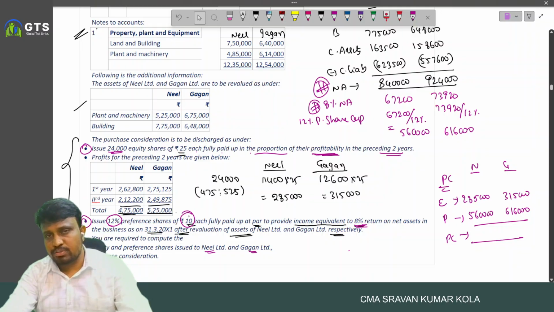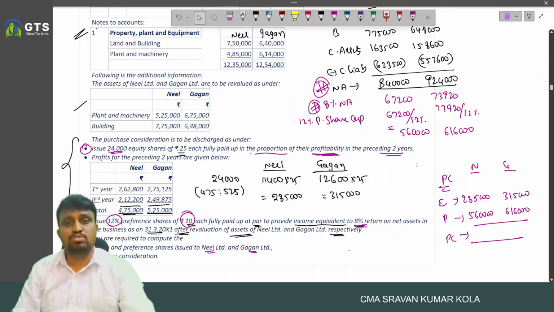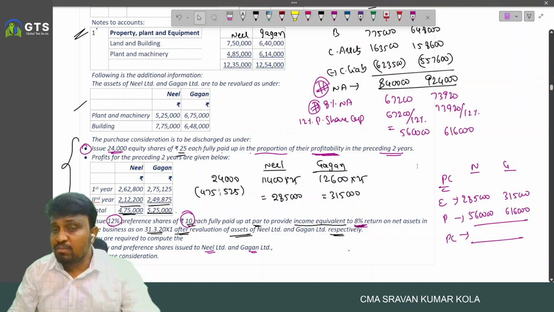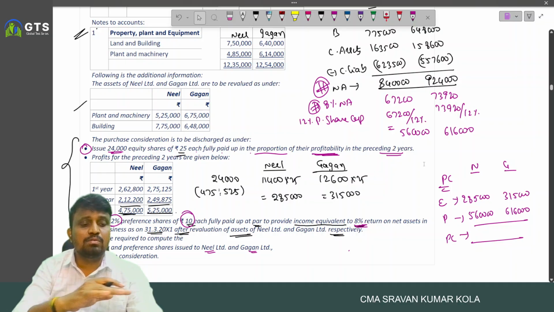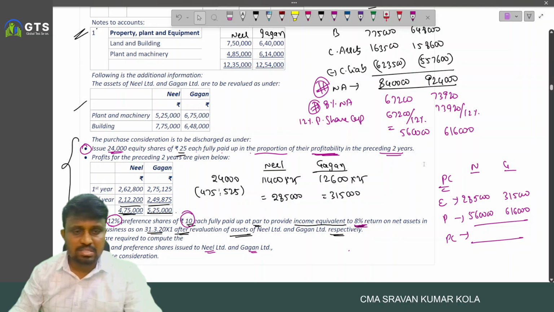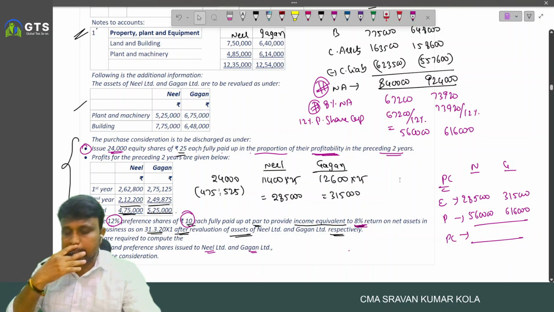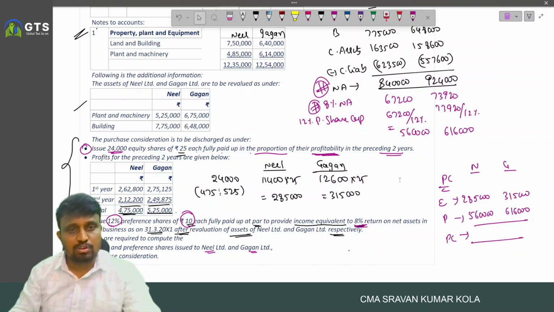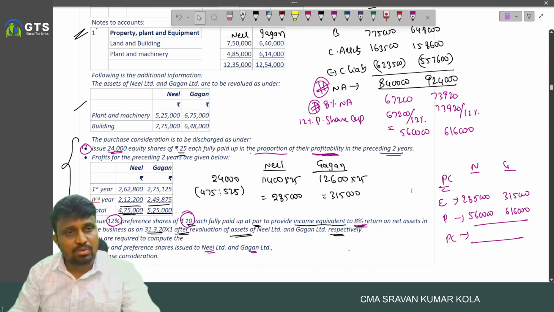So these are the problems relating to purchase consideration. I hope you guys understood, and this is the core part of amalgamation. For doing the problems in the books of transferor or in the books of transferee, first we have to compute what is the purchase consideration. So I covered all topics relating to the purchase consideration. All problems we covered here. I hope you enjoyed, and in the next session I am going to discuss accounting in the books of transferor company as well as in the books of transferee company.